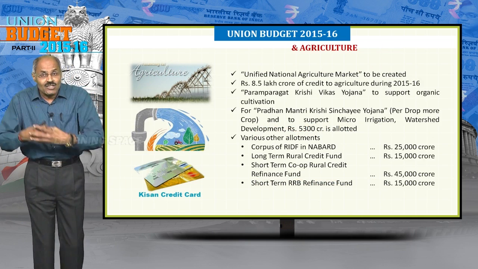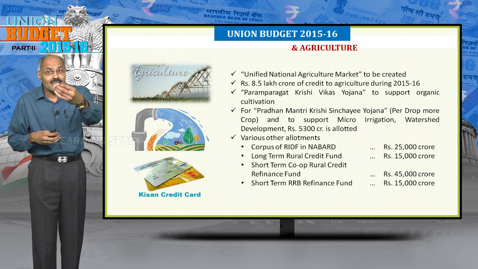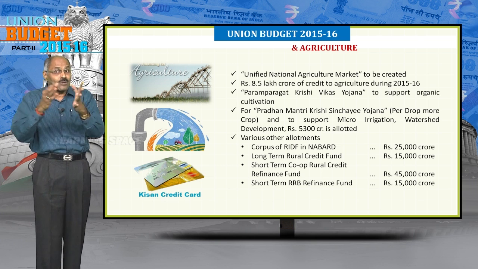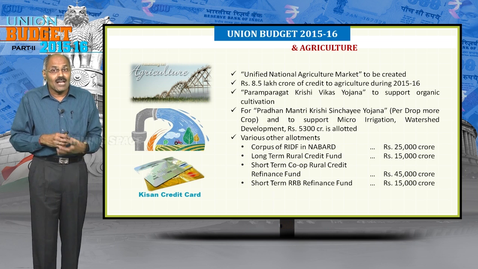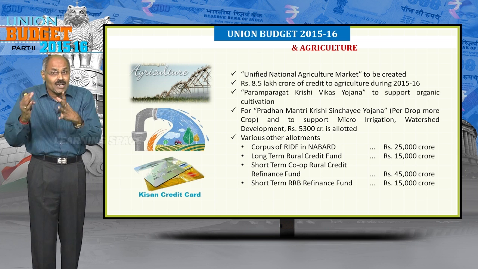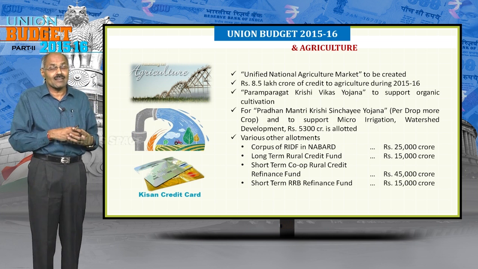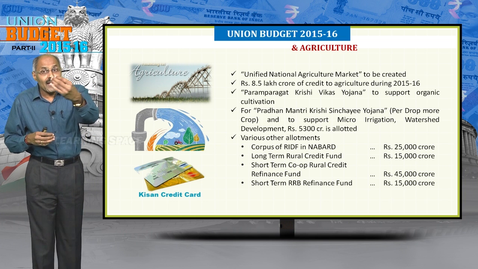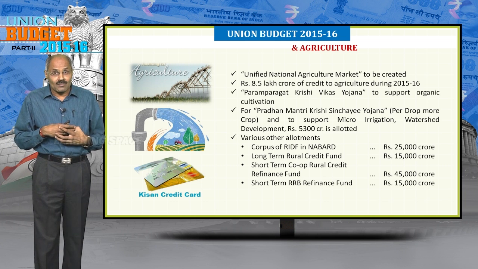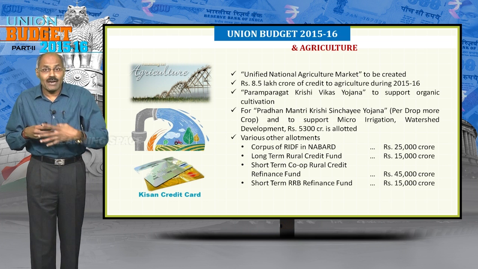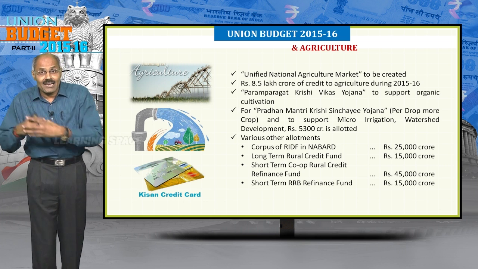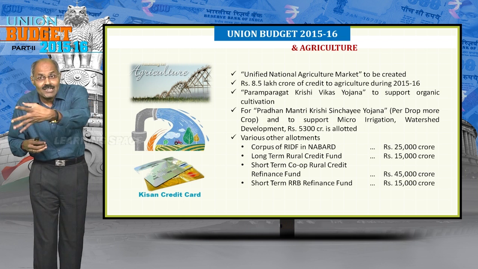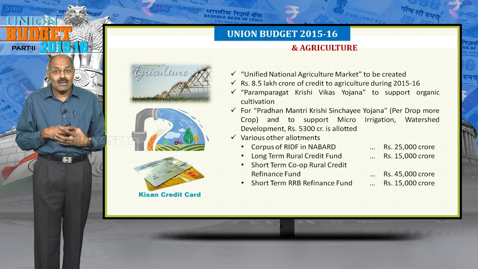Union budget and agriculture. This year agriculture credit is going to be 8.5 lakh crores of rupees. Please don't forget, agriculture loans which come under priority sector lending going to be 8.5 lakh crores. And second important point, to promote organic agriculture, Paramparagat Krishi Vikas Yojana was started.